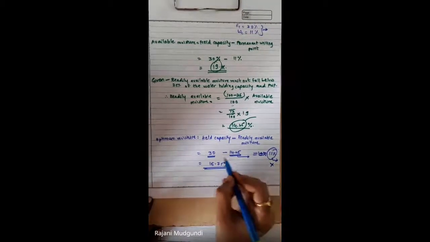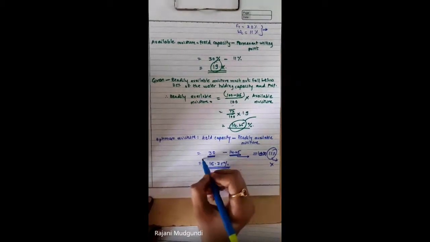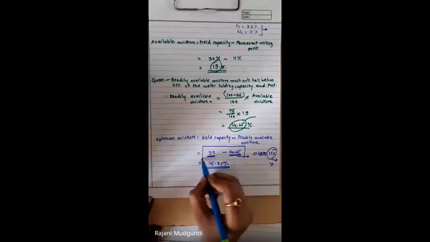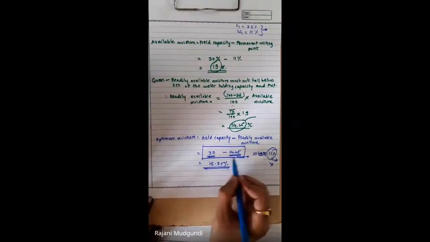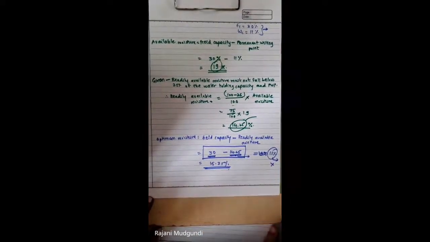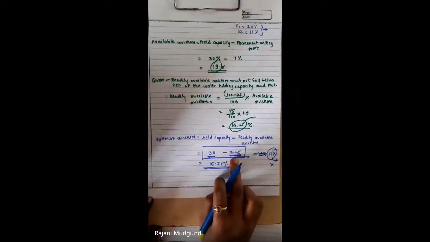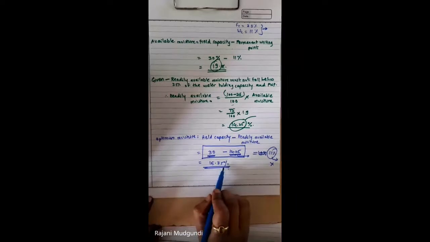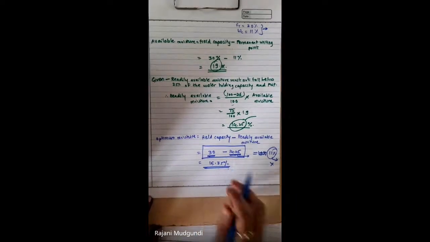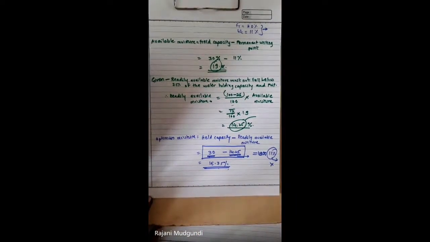So the water content of the soil will be required to be maintained from 30 to 14.25. In between these, the difference between these two moisture contents is 15.75%. This much water content is required.